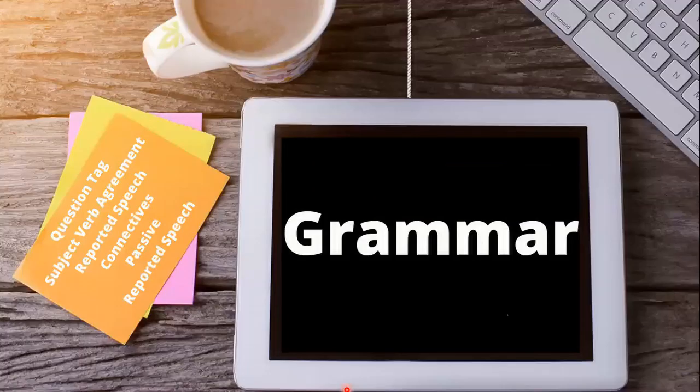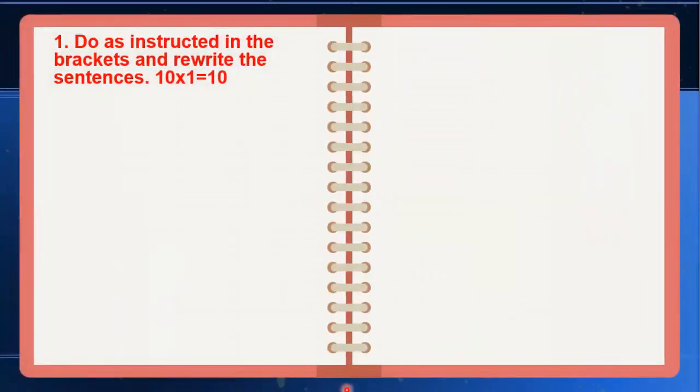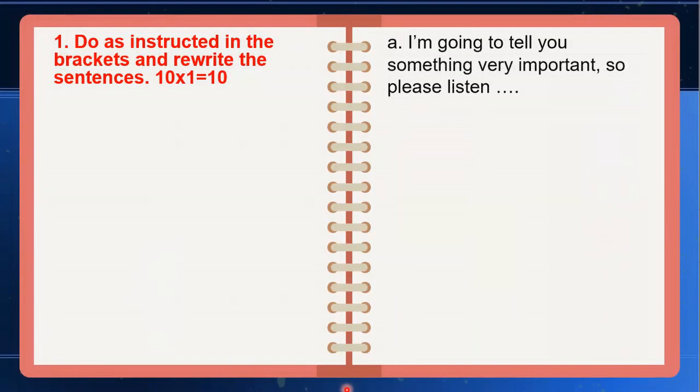From the grammar section, you get 15 marks in the examination. First question, there are 10 questions under the first question, and there are 5 questions under another question. So let's see 2 types of grammar questions that we have in this model question. Do as instructed in brackets and rewrite the sentences. Therefore, in the exam, when you are writing the answer, make sure that you are rewriting the sentences, not just supplying the correct answer.